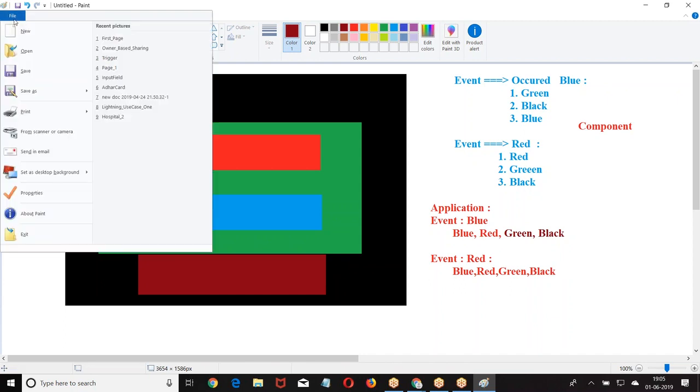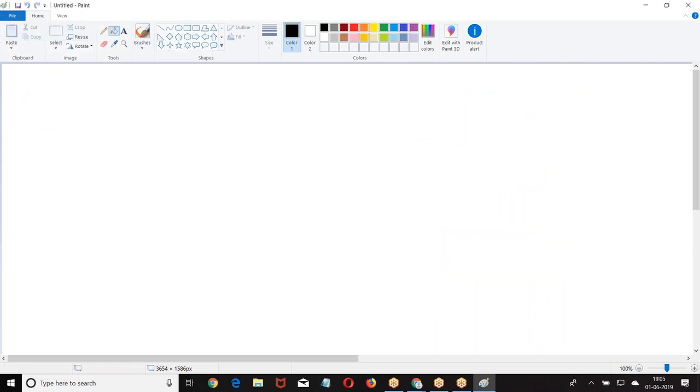Right. Now, what is the first concept you are trying to understand here? The first concept is component level events. When I say component level events, what will happen? Only your parent can handle the event. If a child fires an event, parent can handle it. Are you getting my point? Again, I repeat. If the child fires an event, parent can handle it. What type of event is this? Application level events.